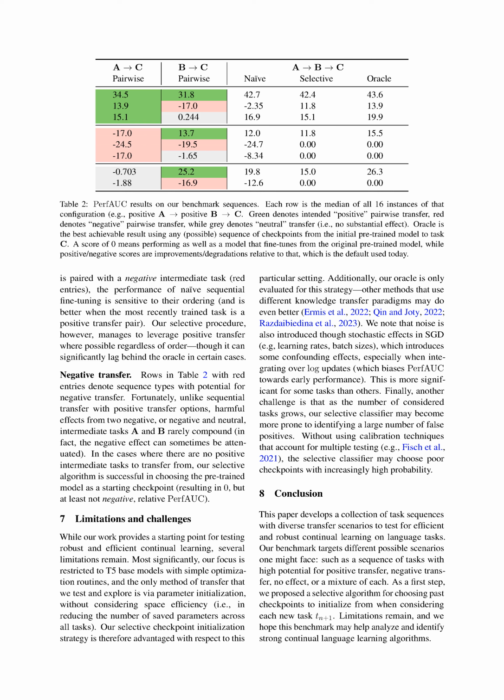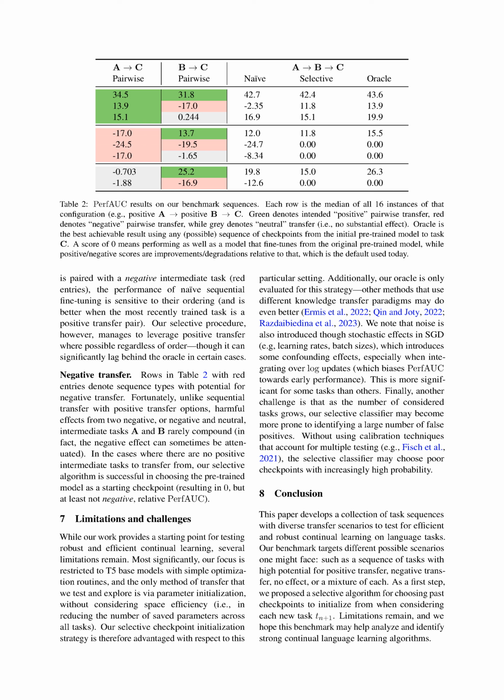Section summary. We compared the performance of naive sequential fine-tuning, our selective sequential fine-tuning procedure, and an oracle checkpoint selection algorithm in our benchmark. The oracle algorithm selects the best fine-tuning path in hindsight and serves as an upper bound for our selective model. Our results show that our selective procedure can leverage positive transfer regardless of task order, although it may lag behind the oracle in some cases. Additionally, negative transfer effects are rarely compounded when there are 2 negative or negative and neutral intermediate tasks.